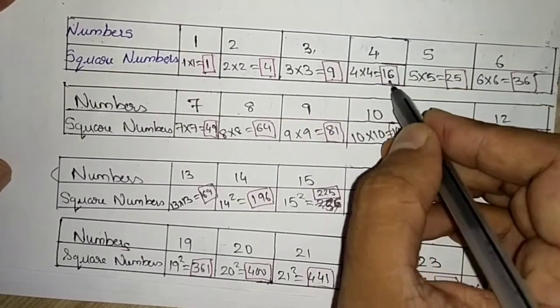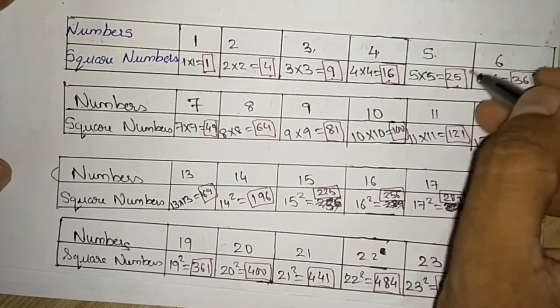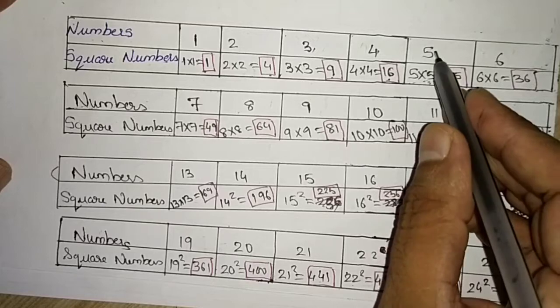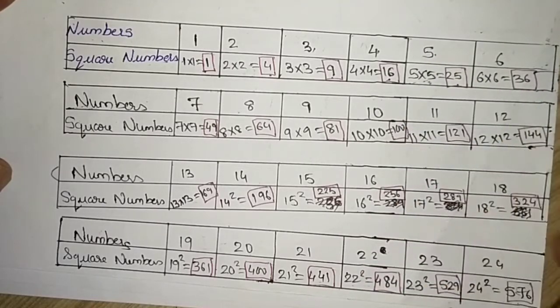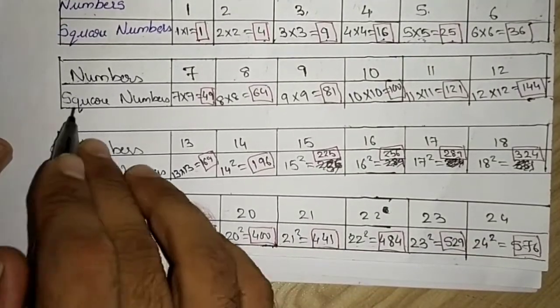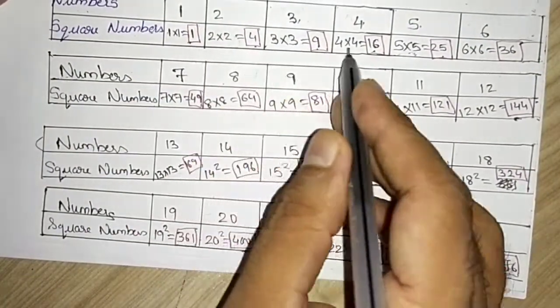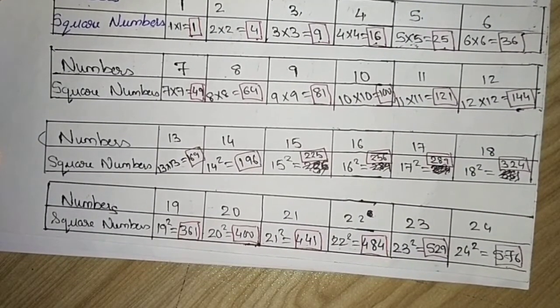The square of 4 is 16. The square of 5 is 25. How do we get them? We get them by multiplying the number by itself. So these are the perfect squares. All those which are written in the box with red pen are perfect squares.